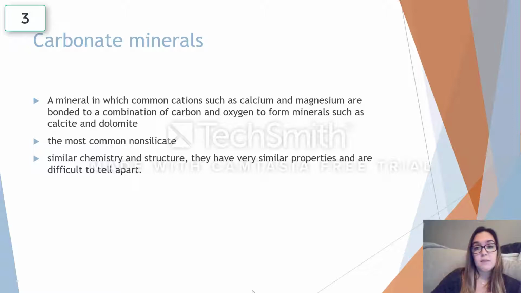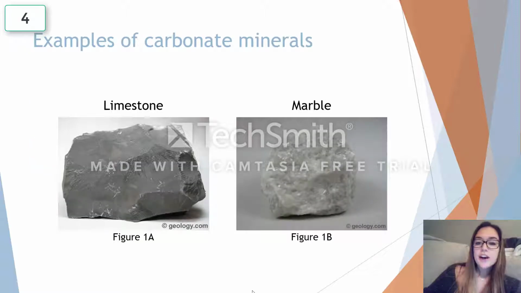Properties that minerals of the carbonate class could have include that they are transparent, they can be lightly colored with a white streak, they have average to above average specific gravity, are soft with good to perfect cleavage, and are soluble in acidic solutions. So here are 2 common examples of carbonate minerals. On the left we have limestone, and on the right we have marble. These are 2 minerals that most people know of.